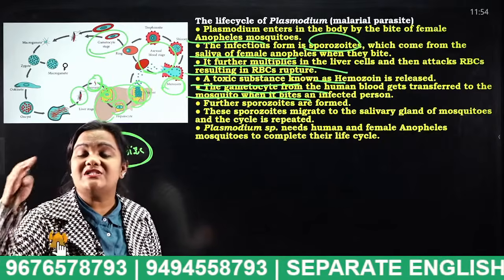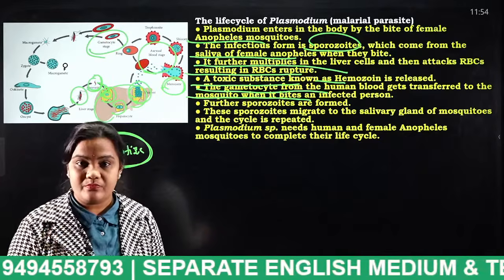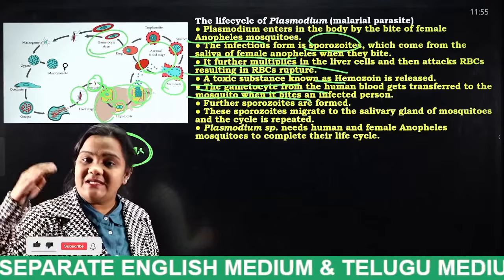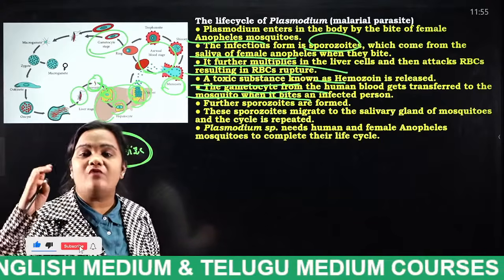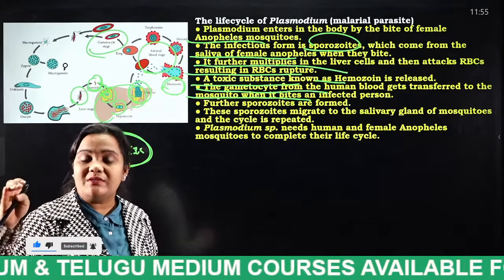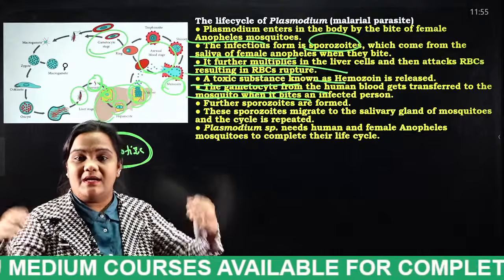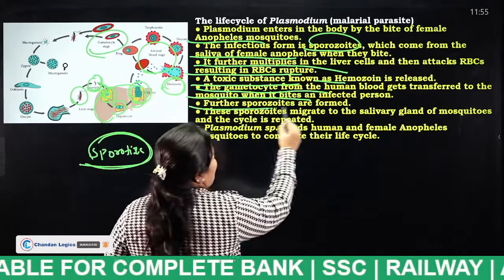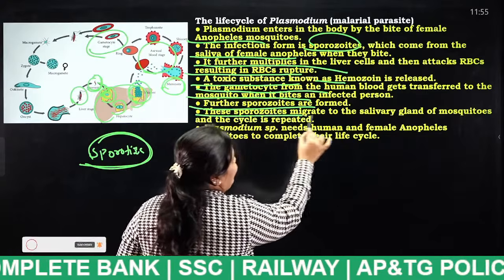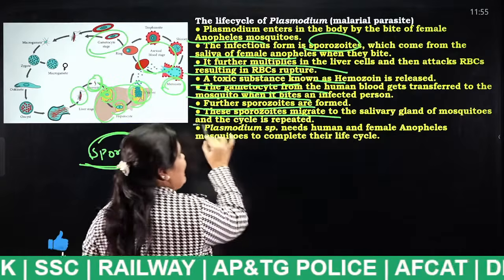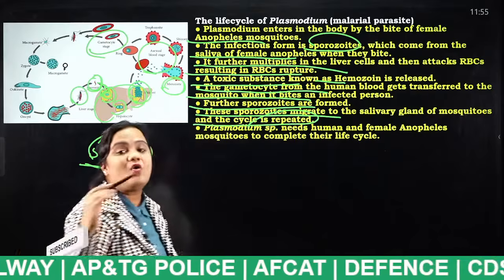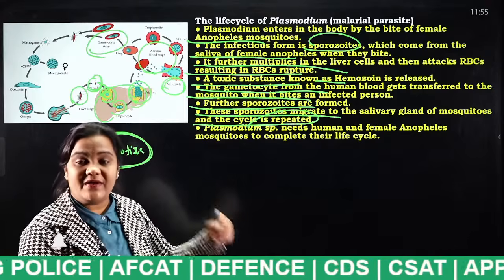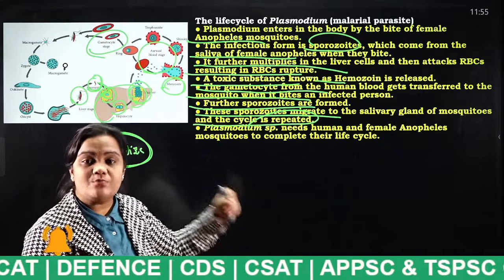Again the fertilization takes place in the mosquito. Okay, the fertilization takes place in the mosquito, and what happens? Again in the mosquito, the spermatozoites will be multiplied. Further sporozoites are formed. These sporozoites migrate to the salivary glands of the mosquito and the cycle is repeated. So this is how malaria, the protozoan, infects.